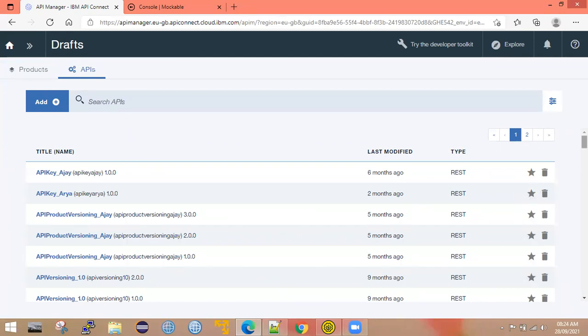Okay. So now let me expose the REST web service as a REST API. In API Connect, we can create two kinds of API, REST and SOAP API. And there is one more kind of API, which is the OAuth provider API. We'll discuss the OAuth provider API later. For time being, let's go with the REST API.